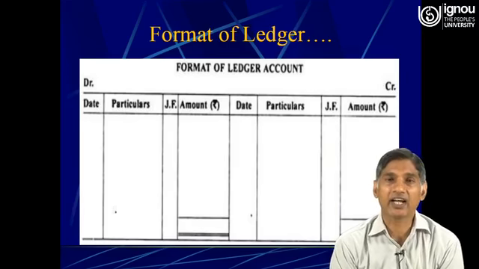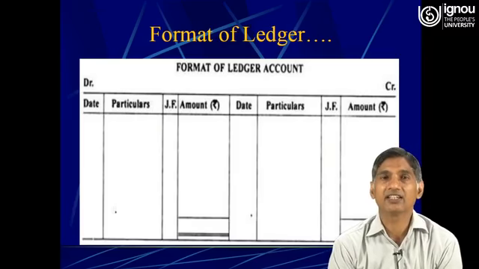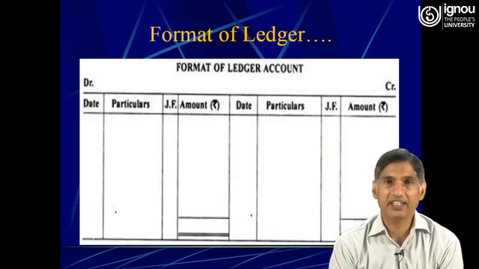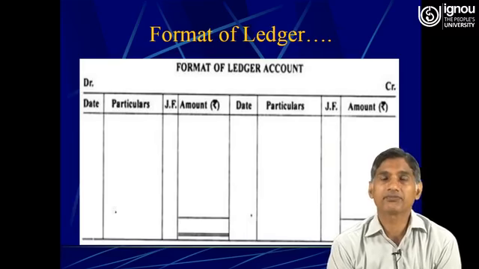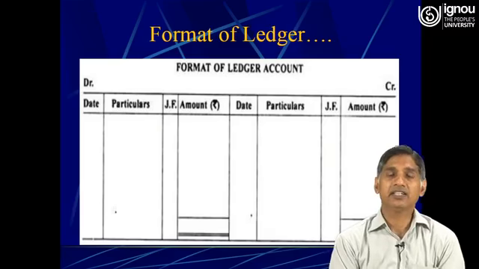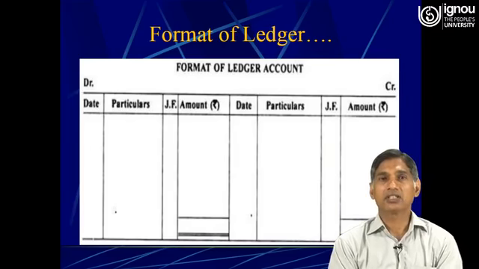Likewise, in the right hand side, that is the credit side of the ledger, again the date column, particulars column, JF and amount. So in the debit side and in the credit side, we have 4 columns each. So this is the format of the ledger account.